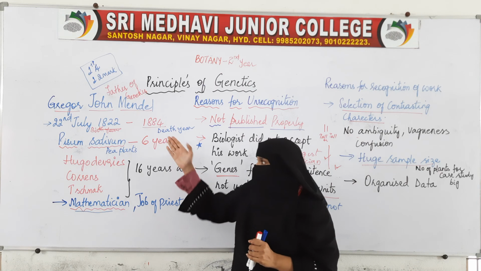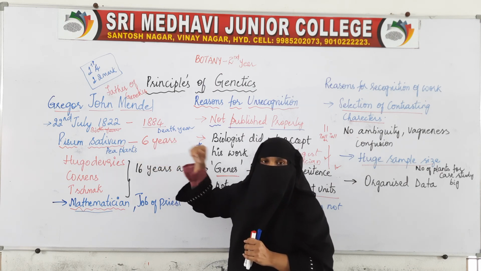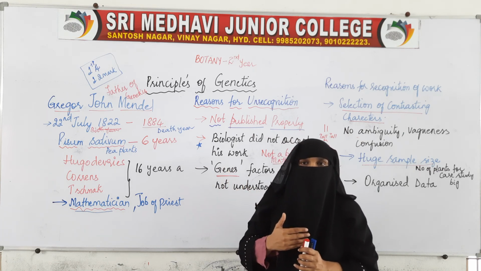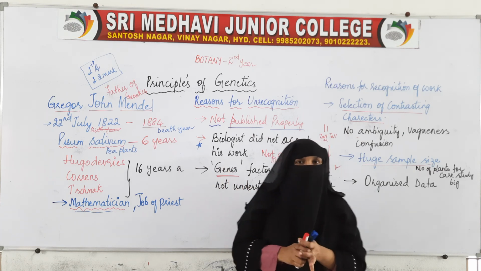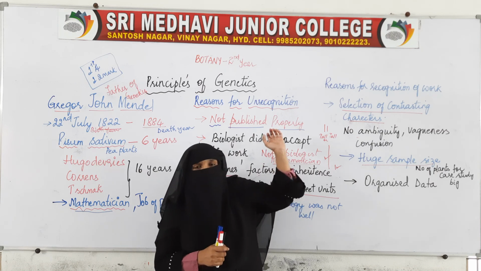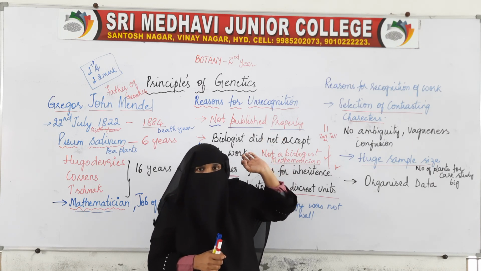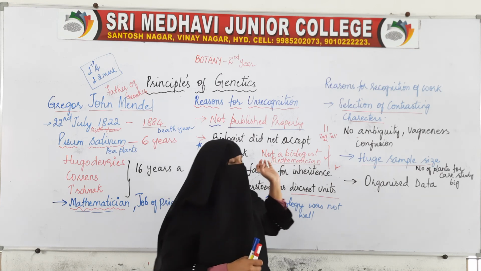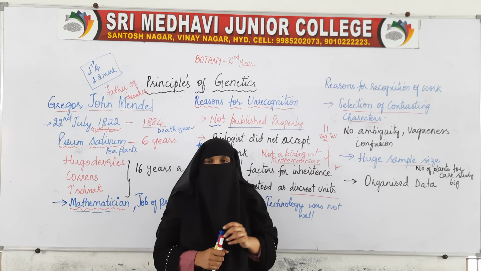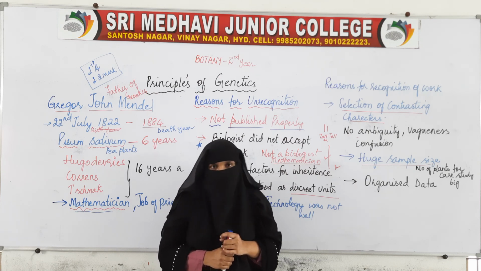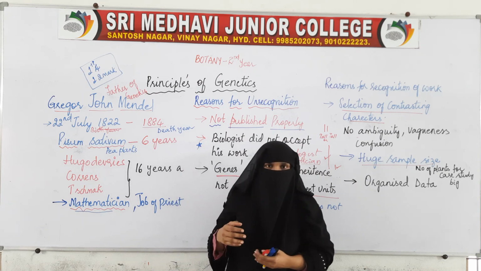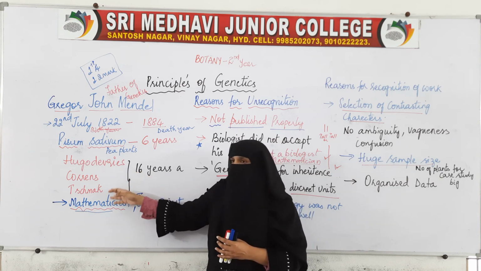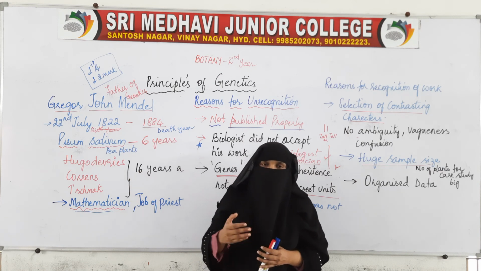He did his work on pea plant, that is Pisum sativum, and in the earlier years before he died, his work went unrecognized because it was not published at international level, the microscopic instruments were not sophisticated, and he was not a biologist, so biologists did not accept his work. Later, 16 years after his death, three scientists, Hugo de Vries, Correns and Tschermak, were doing research.